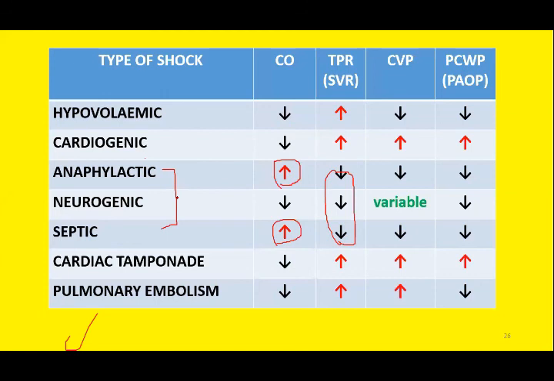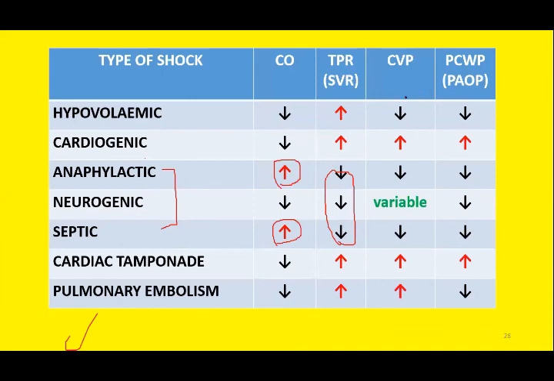The vasomotor center is paralyzed. That is why the TPR is on the lower side. That is the reason this type of shock is also known as low resistance shock. So there will be decrease in TPR in low resistance shock. Otherwise, the TPR is increased as a compensatory response due to decreased cardiac output.